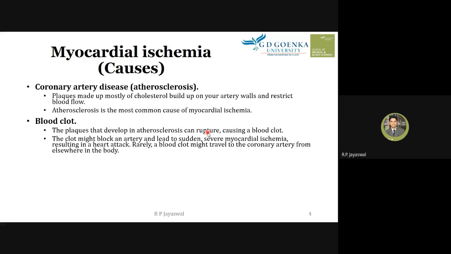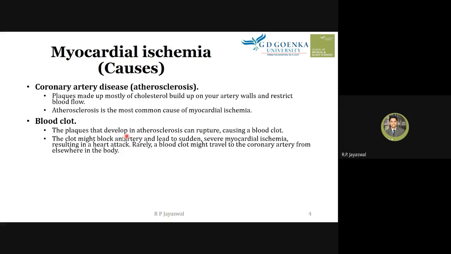When the plaque, which is made up of cholesterol, is ruptured, maybe because of some infection or inflammation or some mechanical damage or sometimes a metabolic oxidation process, it can stimulate some platelets moving nearby, and those activated platelets can initiate the clotting mechanism inside those atherosclerotic arteries.